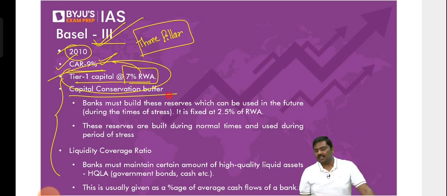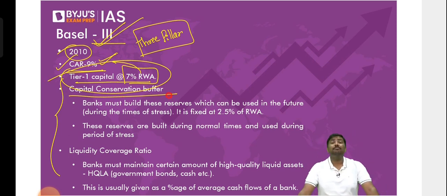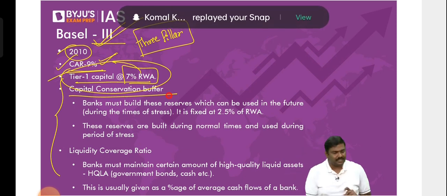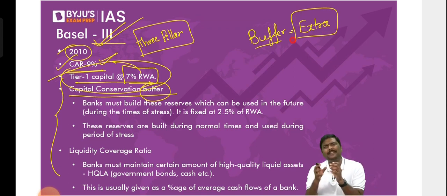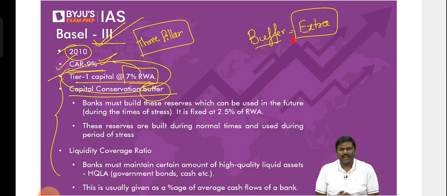Second, capital conservation buffer. What is this capital conservation buffer? Let me start with the basic concept here. Buffer. What do you mean by buffer? Buffer simply means extra. Something that has to be kept extra. So why do we keep a buffer? Why do we keep extra?